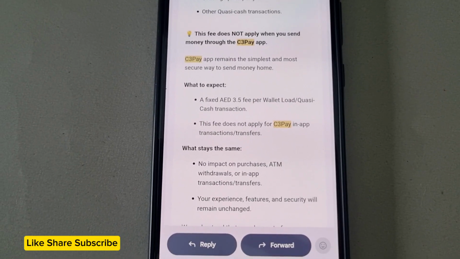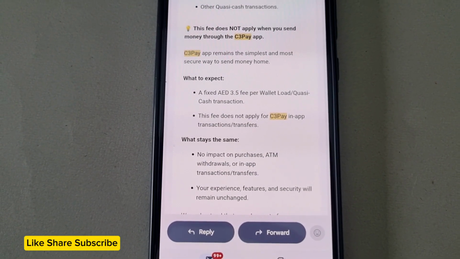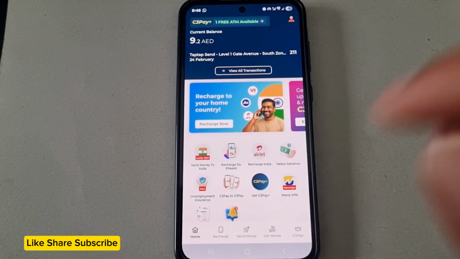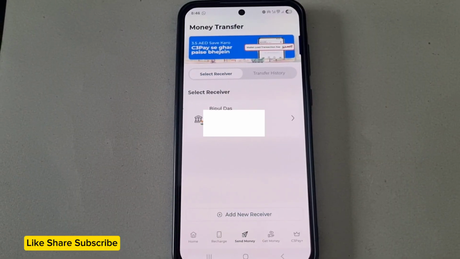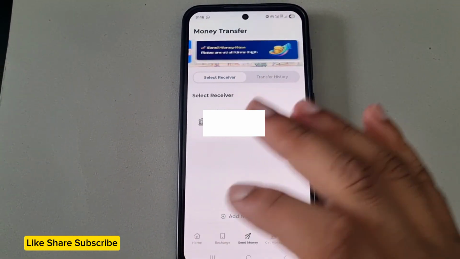So there is one more important thing that you need to understand, my friends. It says this fee does not apply when you send money through the C3Pay app. Let's say you are using your C3Pay app to send money home. You see, we have the option to send money. If we select this and send money home using the C3Pay app, at this time C3Pay doesn't deduct any money.